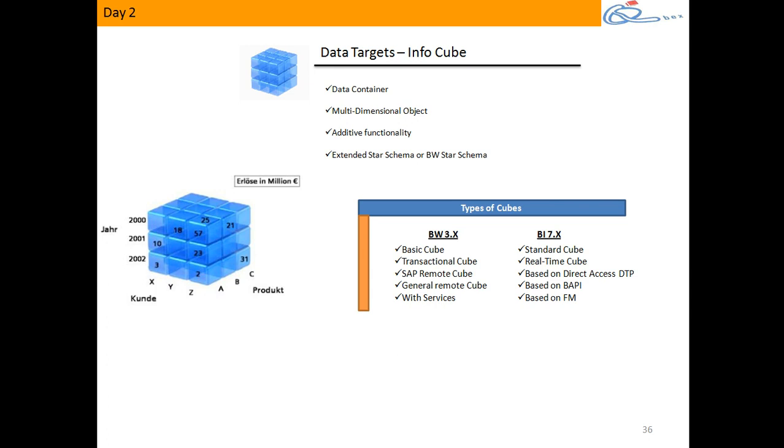So how those tables are structured and how those tables have to be joined is what extended star schema, or BW star schema, is. SAP has given you a certain schema and a certain model or design: what all tables we need to use, and how those tables have to be joined to result in this multidimensional value. That is what extended star schema is.